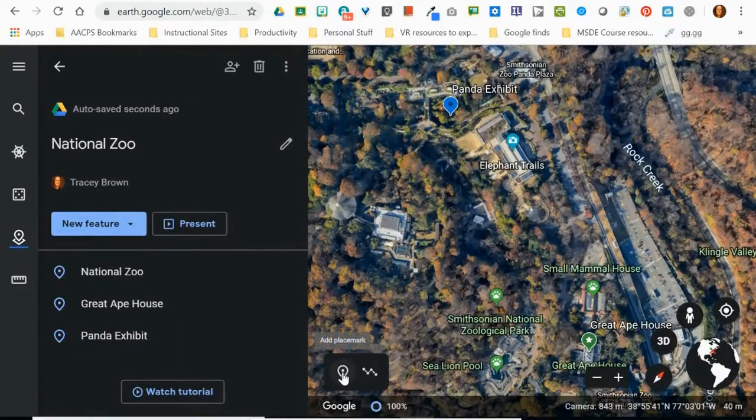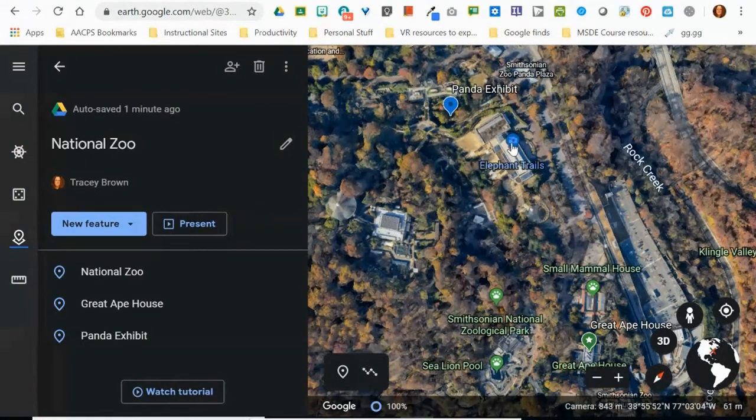Not only do I have the ability to click and manually add a place mark, as I did just a moment ago with the panda exhibit, I can just click on any building location that I would like to, give it my own name. But the other option that we have in this quick access toolbar is to draw lines or shapes. So if you wanted to indicate a path to get from point A to point B, or even draw a shape to indicate the entire route or trip that we're going to take around the zoo.